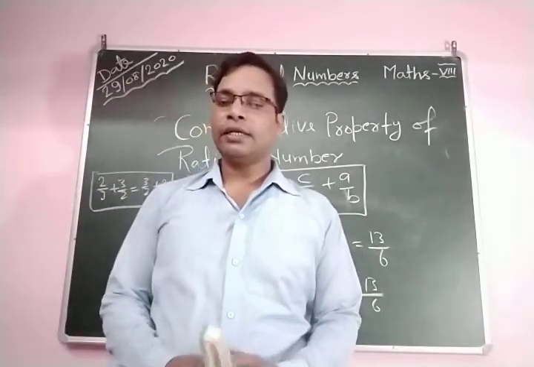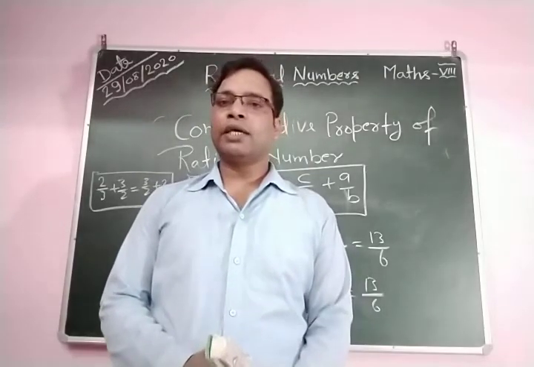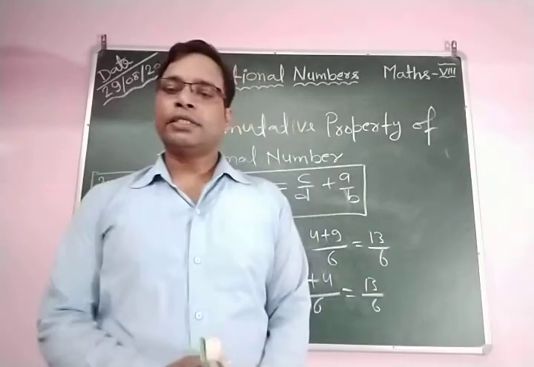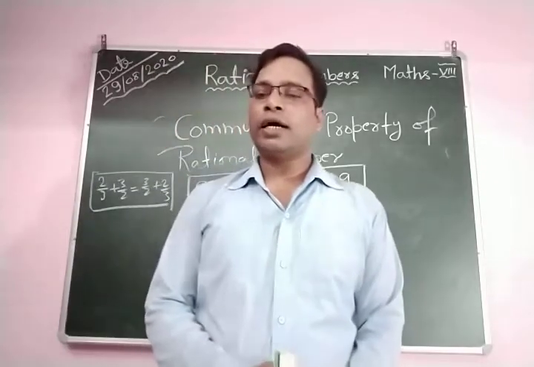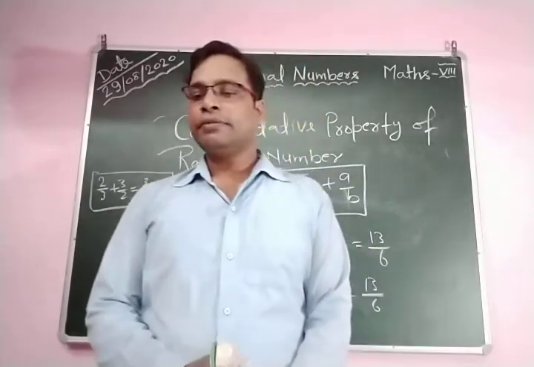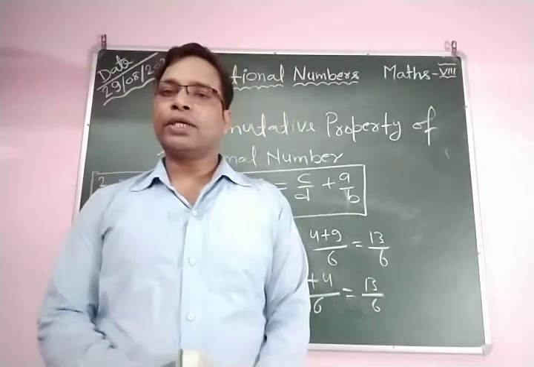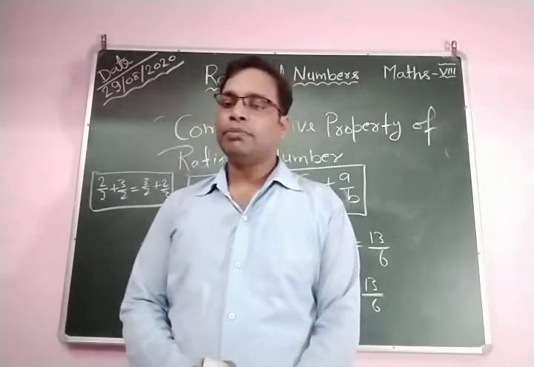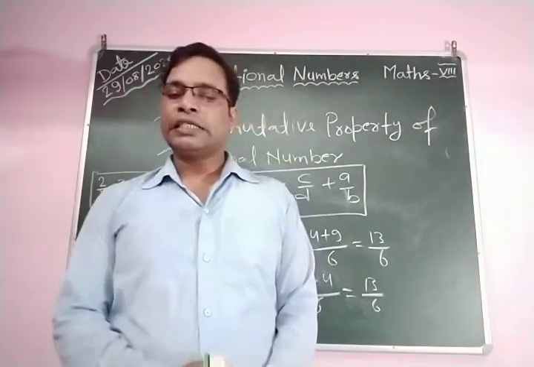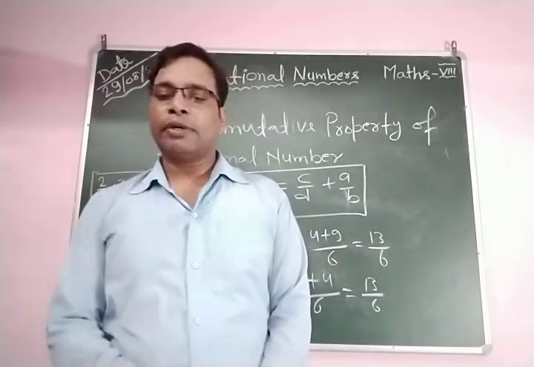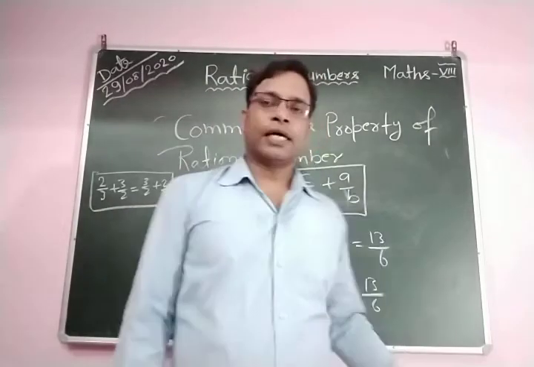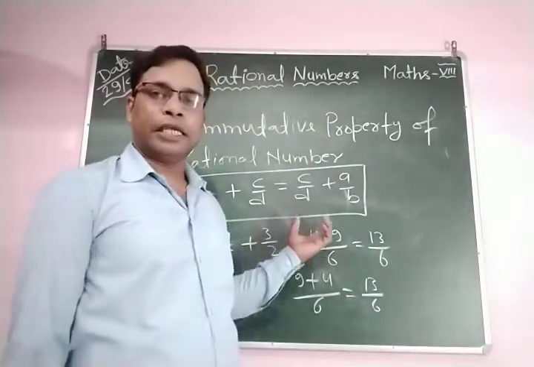Thus in general we can say if p by q and r by s, where q and s are not equal to 0, are two rational numbers, then we can write p by q plus r by s equals r by s plus p by q. So this is called the commutative property of addition of rational numbers.